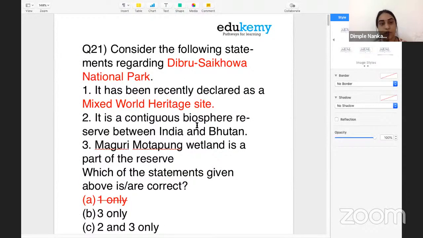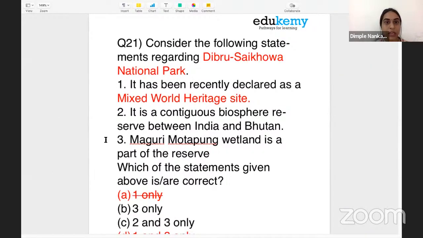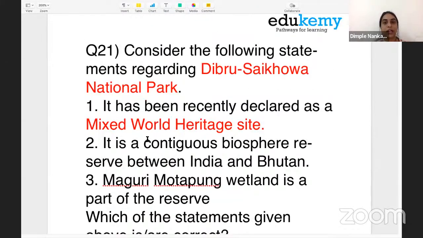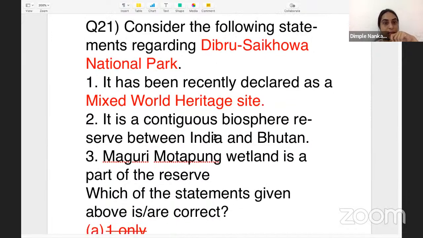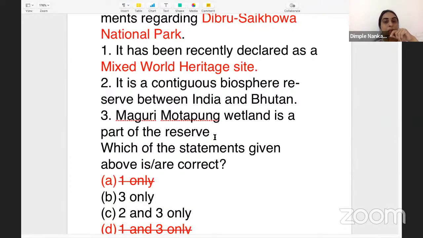I would be taking questions from the environment portion. Yes, so question number 21. Consider the following statements regarding Dibru-Saikhowa National Park. First, it has been recently declared as a mixed World Heritage Site. Second, it is a contiguous biosphere reserve between India and Bhutan. Third, Maguri Motapung wetland is a part of this reserve.